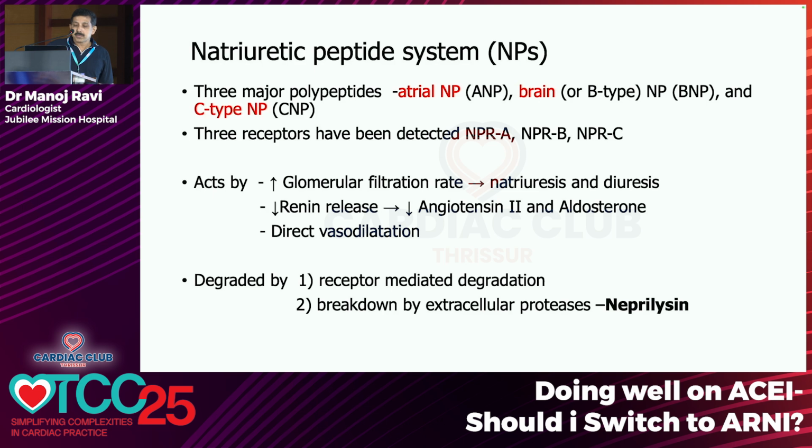The natriuretic peptide system consists of mainly 3 polypeptides, A type, B type and C type. They have 3 receptors, again A, B and C. They act by increasing the glomerular filtration rate, leading to natriuresis and diuresis. They decrease renin release. They have some direct vasodilatory action, and some direct sympathetic inhibitory actions also. They are degraded by either receptor-mediated degradation or breakdown by extracellular proteases like neprilysin.